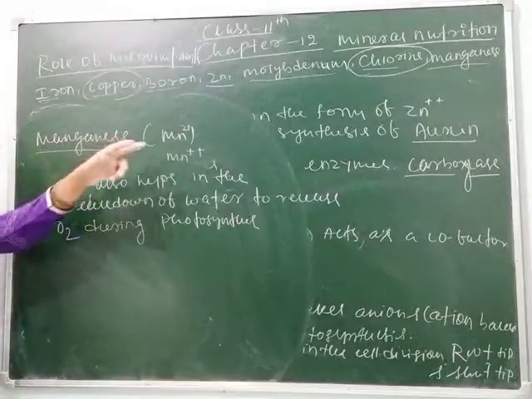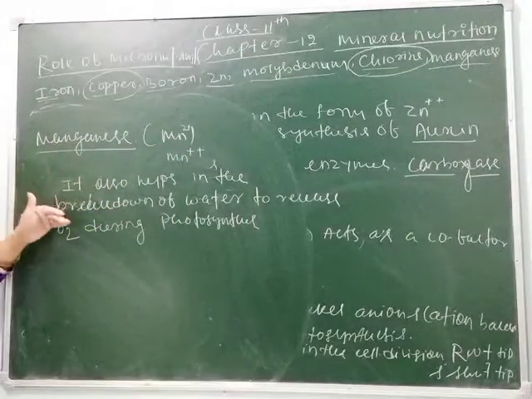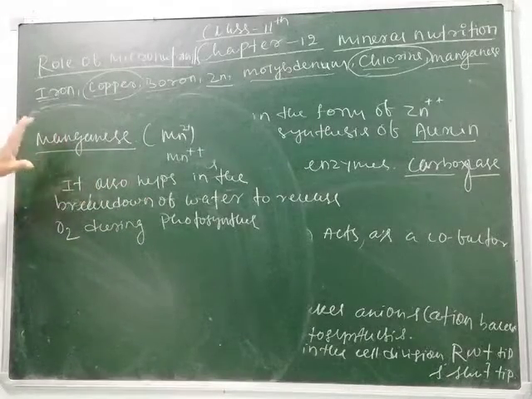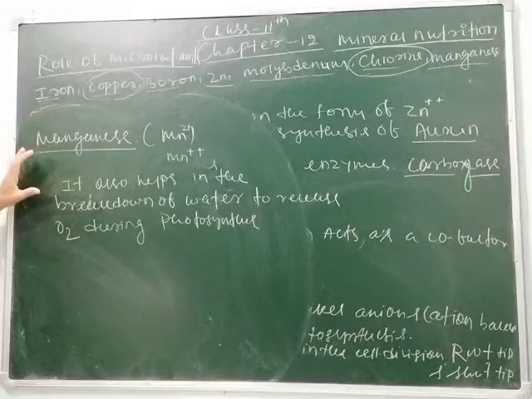So look, chlorine has the same function, manganese has the same function, they are interrelated with each other. So we can't say that all enzymes do the same function. Clear, students?